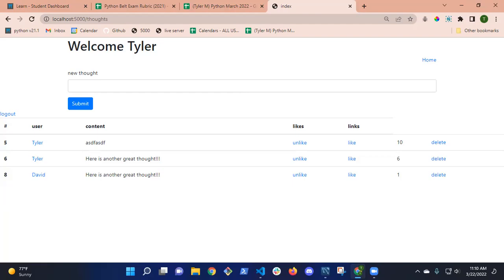And I'm going to leave this for you as a solution because this is a black belt. I feel like I'm going too far if I demonstrate this. But you want these deletes to only appear for the thought that the logged in user made, right? So I shouldn't be able to delete David's thoughts. Okay. But I'm not going to demo that. I'll leave that to you guys.